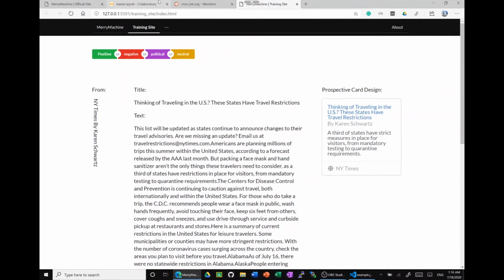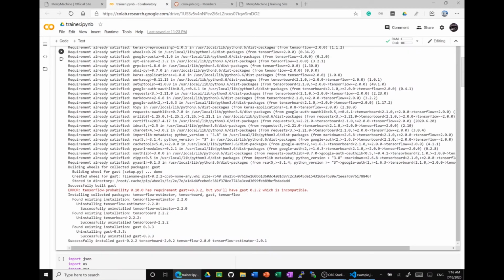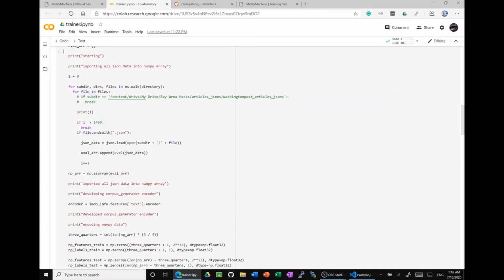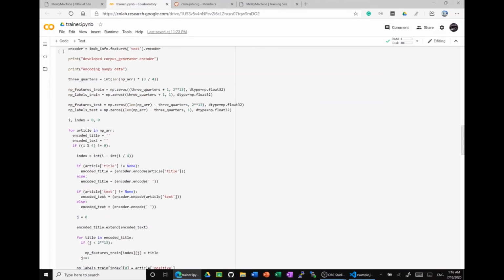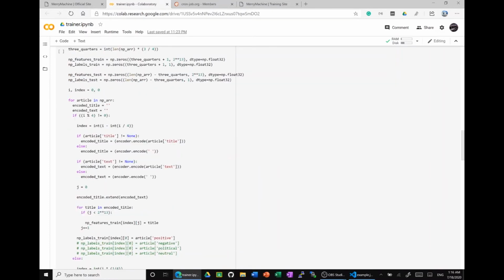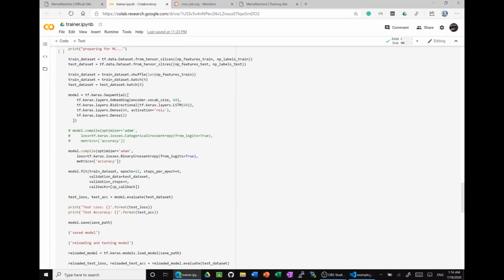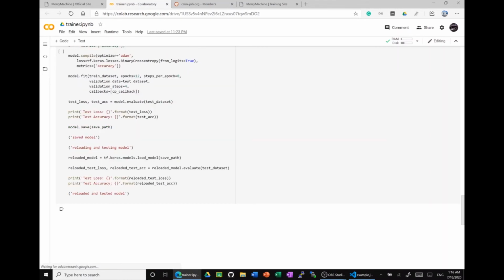We import those JSON files into Drive and load them into our trainer.ipy notebook. We pre-process the data using the IMDb encoder over here to convert our title and text strings into bytes and separate a specific type value from the batch of 4 types to train a binary classification model for one of the 3 types on the website. We repeat the process 2 more times to create binary classification models for the other types listed on the website.